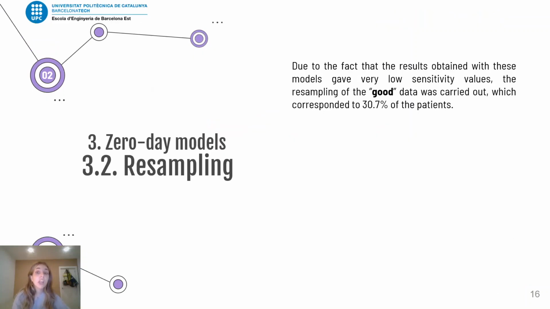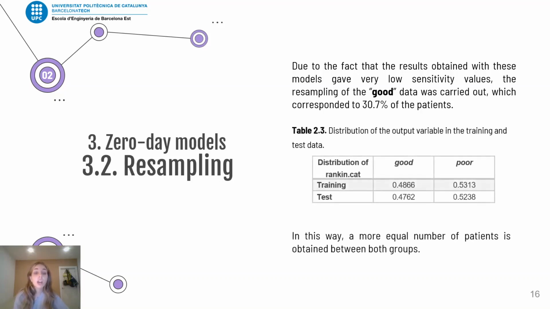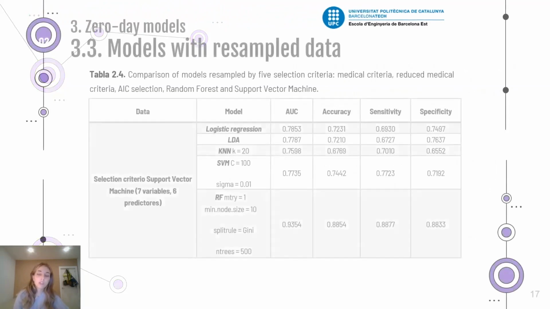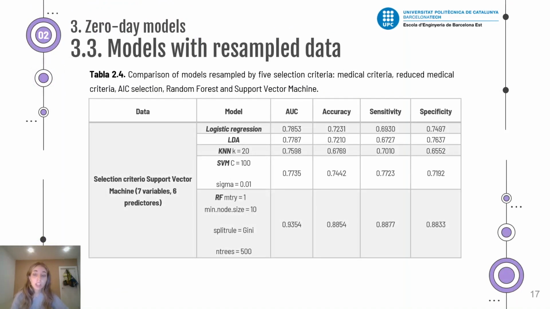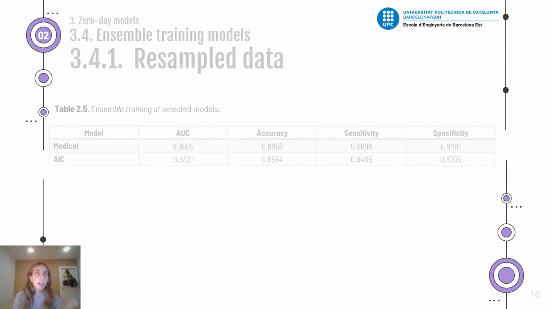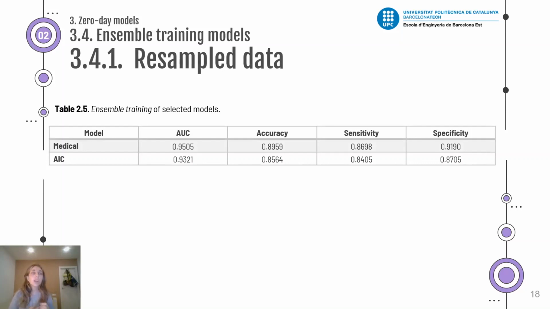Because of this, we resample the models with bootstrapping. We double with the bootstrapping the good class, which was only 30.7% of the patients, and we obtain an equal number of patients of the 2 classes. We retrain the models, doing repeated cross-validation of 10 partitions and 50 repetitions, and we obtain a high sensitivity but lower specificity.